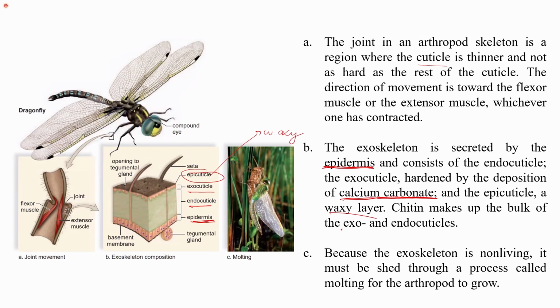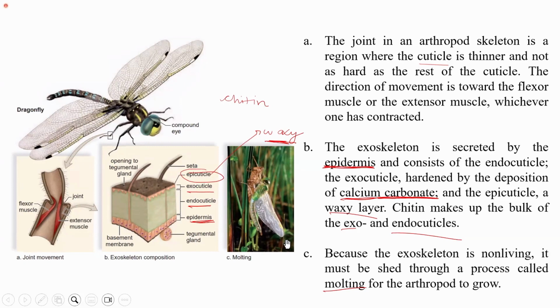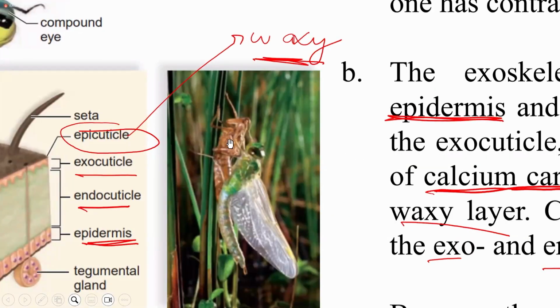Chitin makes up the bulk of the exo and endocuticle. As we have already mentioned, chitin is the main composition, while the epicuticle is waxy in nature. So this is the composition of the exoskeleton. And because, as I mentioned, the exoskeleton is a non-living component of the arthropods, therefore they have to shed. The process of shedding is known as molting. When the arthropods grow, they have to shed their exoskeleton. You can see the molting in this: the outer exoskeleton is being shed by the organism once it grew in size.